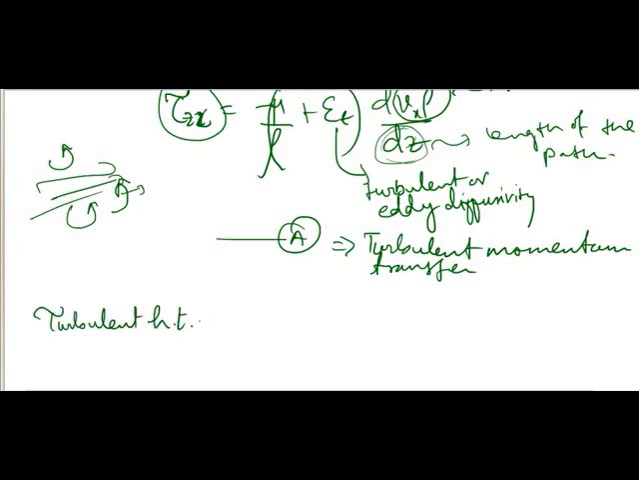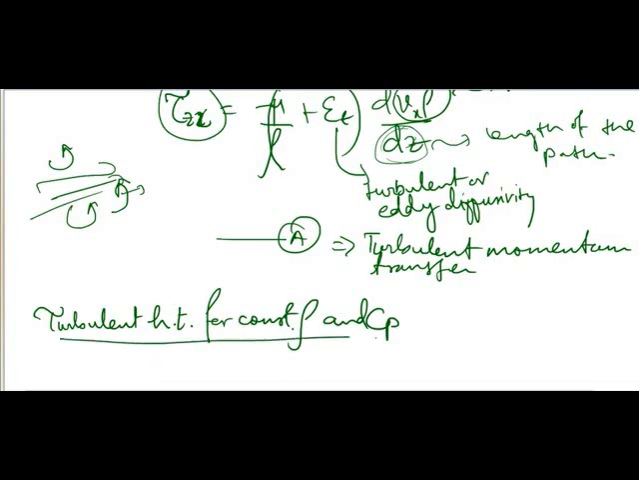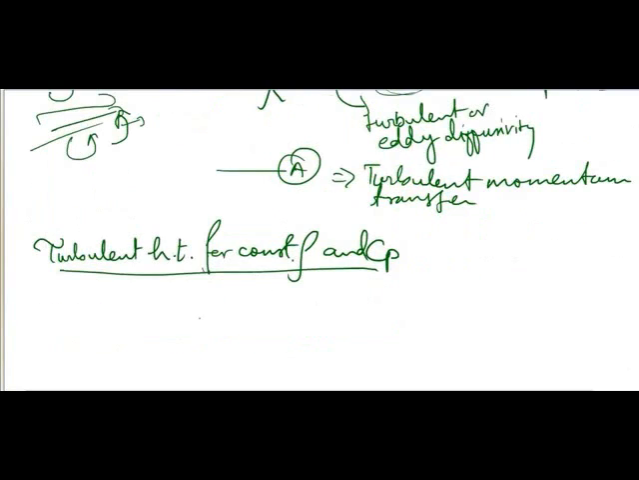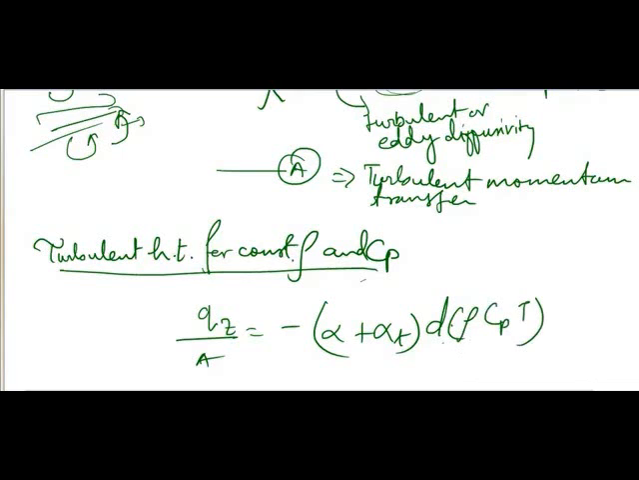for constant rho and Cp, writing heat transfer as HT, it is Qz by A equal to minus (alpha plus alpha T) d(rho Cp T) divided by dz.